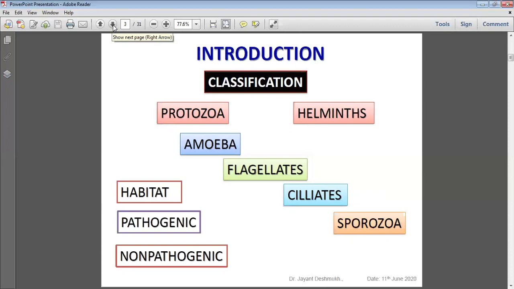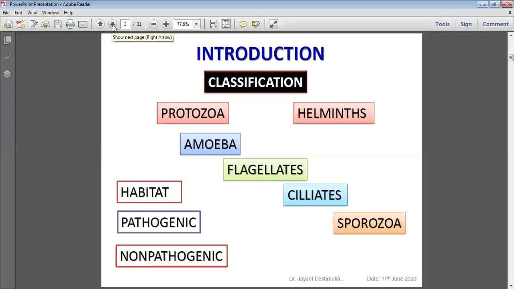Protozoa means unicellular parasites. Protozoa motile with pseudopodia are known as amoeba. Some protozoa motile with flagella are known as flagellates. Some protozoa motile with cilia are known as ciliates. And some protozoa are non-motile; they are sporozoa. Again, they are present in the intestine as well as outside the intestine, as extra-intestinal protozoa. Today's class is on intestinal protozoa.